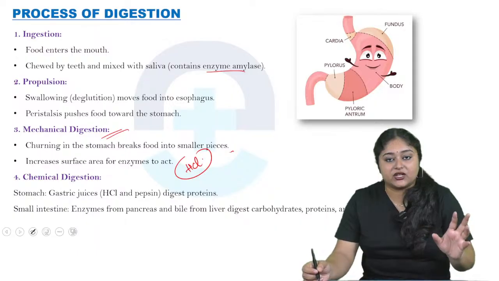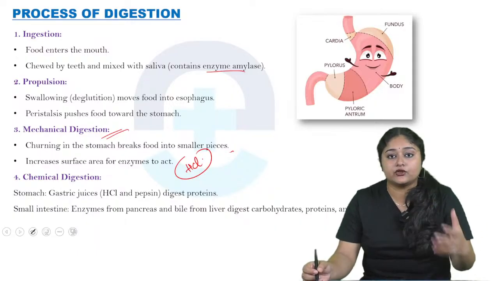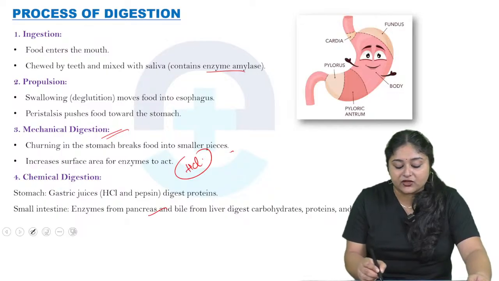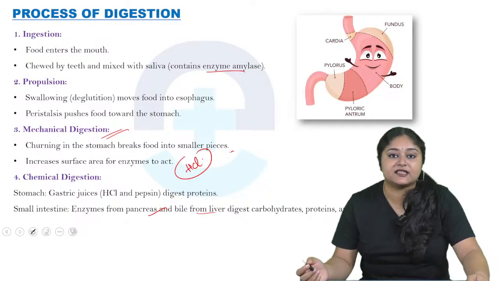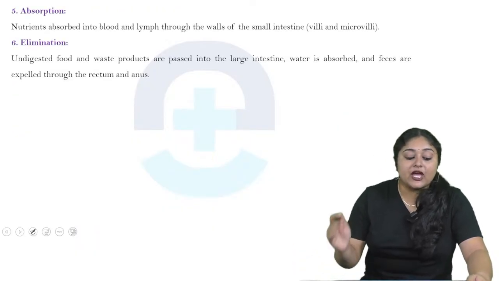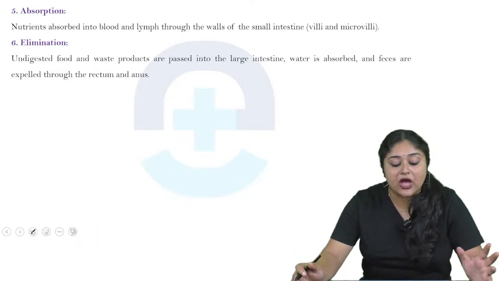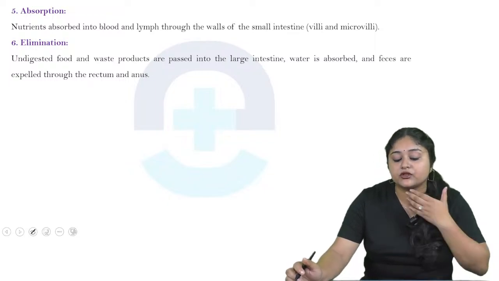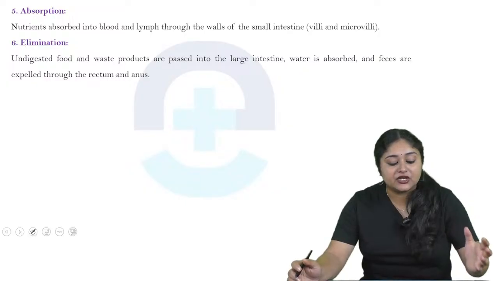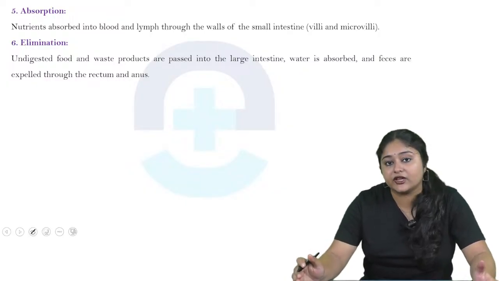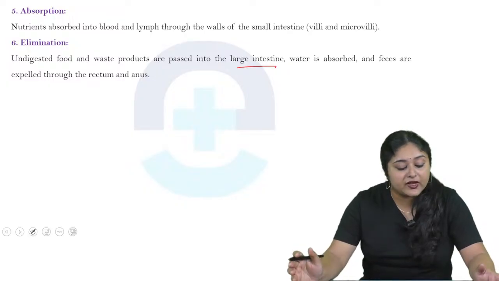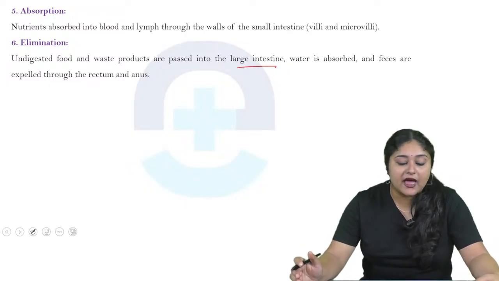Now come to chemical digestion. In the stomach, gastric juice like HCl and pepsin digests proteins, and in the small intestine, enzymes from the pancreas and bile from the liver digest carbohydrates, proteins, as well as fats. Now come to absorption. Nutrients are absorbed into the blood and lymph through the walls of the small intestine, the villi and microvilli. Then elimination: undigested food and waste products pass into the large intestine, water is absorbed, and feces are expelled through the rectum and then the anus.